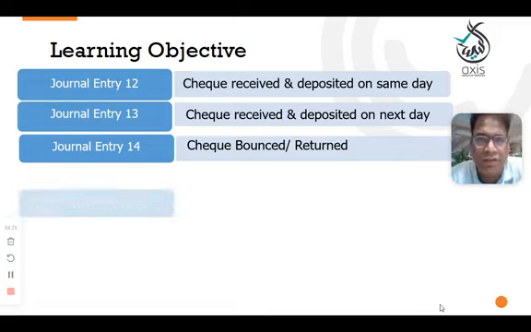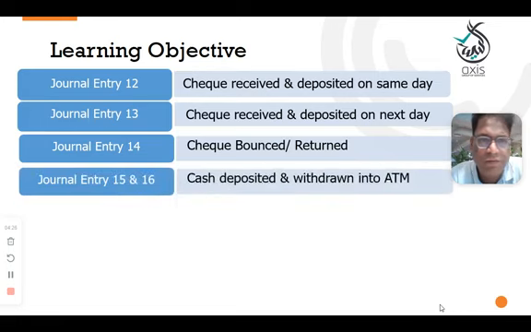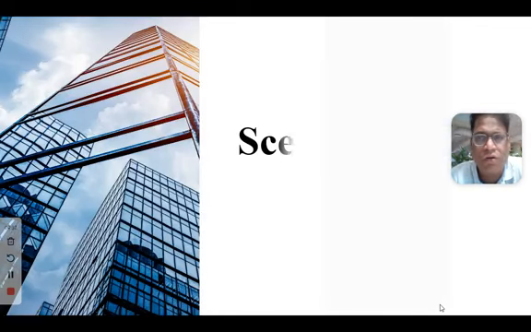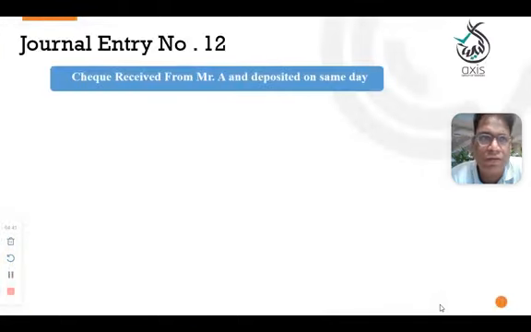We'll try to understand. And entries number 15 and 16, cash deposit and withdrawn into the ATM or from the ATM nowadays. Now let's come to the scenarios. Entry number 12 is check received from Mr. A and deposited on the same day.